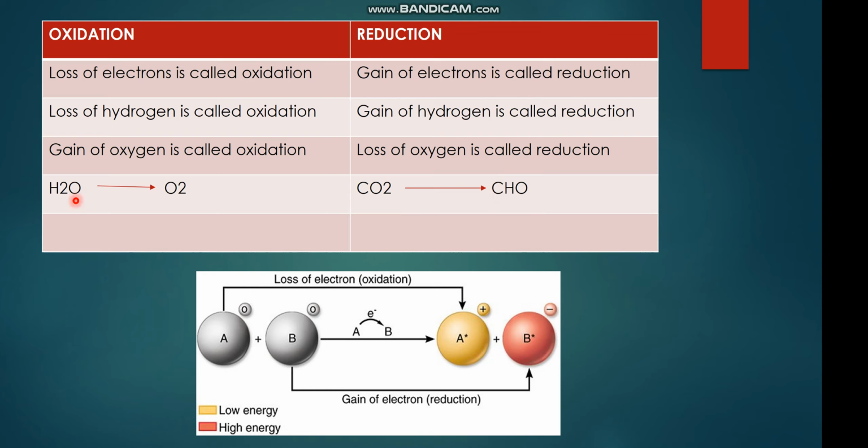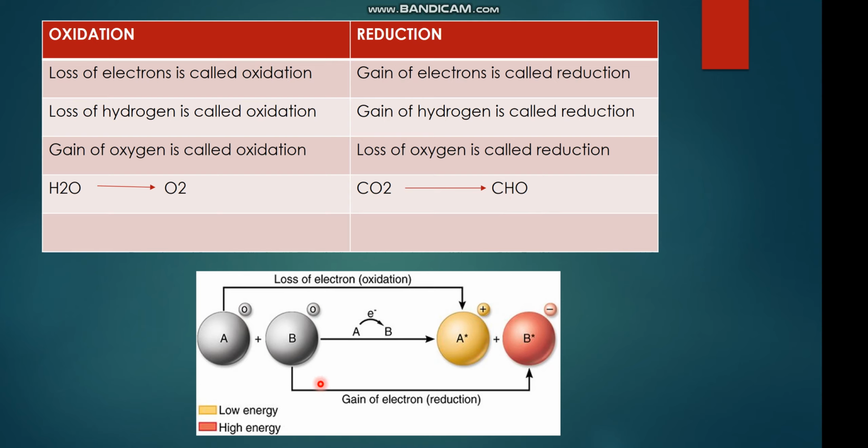To understand whether reduction or oxidation has taken place in any chemical reaction, we can recognize it from the presence or absence of hydrogen. Here hydrogen is absent, it was present but has been lost, so that is oxidation. And here carbon dioxide has gained hydrogen and is converted into carbohydrate, so this is known as reduction.